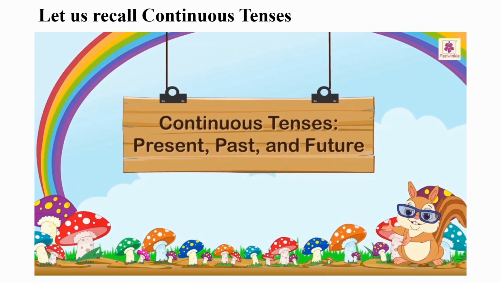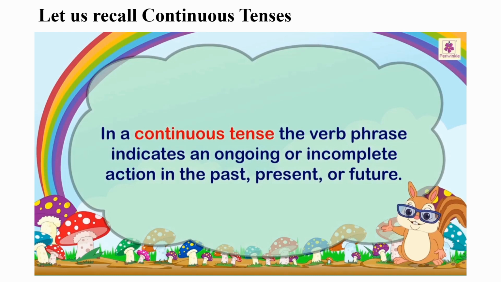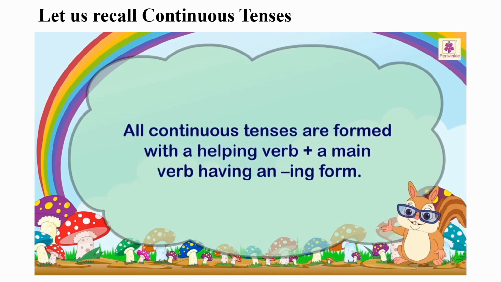Continuous tenses: present, past and future. In a continuous tense, the verb phrase indicates an ongoing or incomplete action in the past, present or future. All continuous tenses are formed with a helping verb plus a main verb having an ing form.